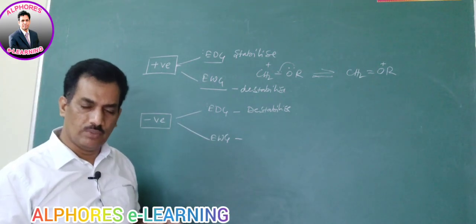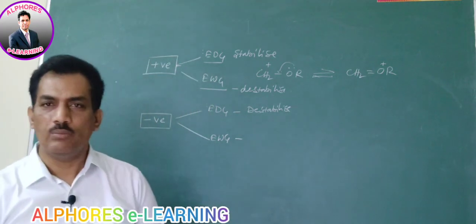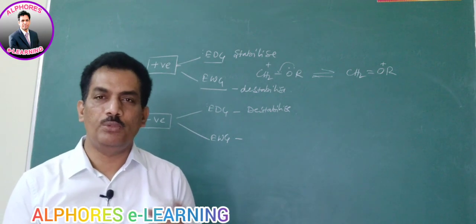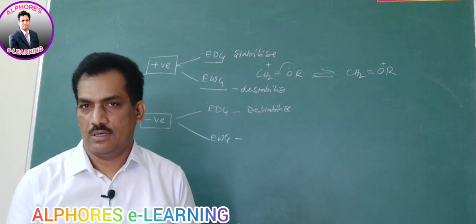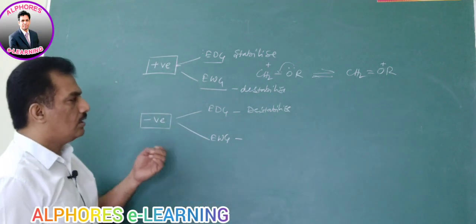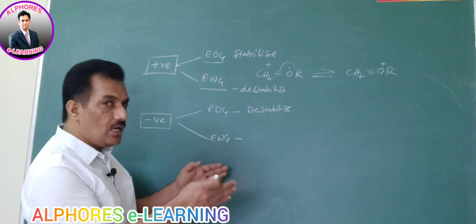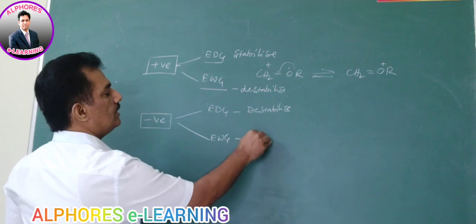Because of negative charge, it indicates that more electron density is there. Negative charge indicates more electron density, is it not? And when more electron density is there, if any group is withdrawing that electron, automatically the negative charge will disperse. And that dispersion is nothing but sharing of that negative charge with others, which is creating stability.